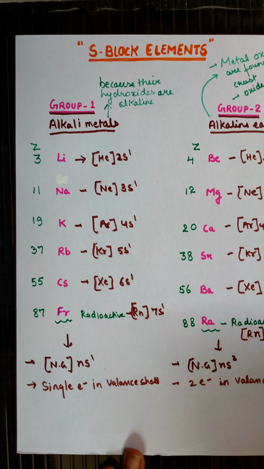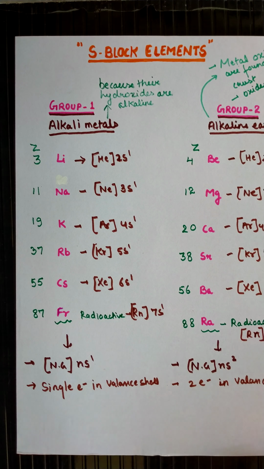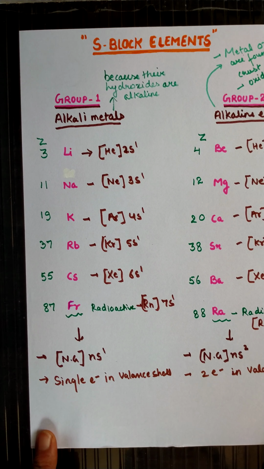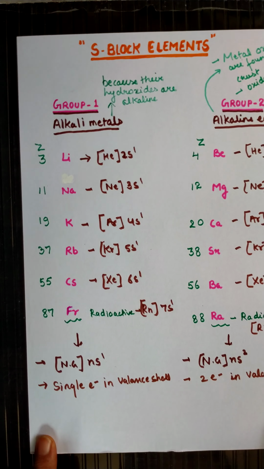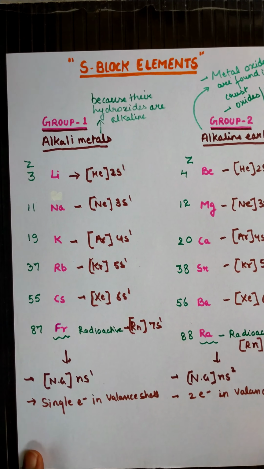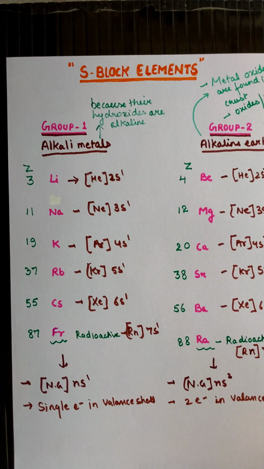Francium and radium both are radioactive elements and found very rarely. Now students, we will discuss the electronic configuration as well as the physical properties and different types of properties of the S block elements.